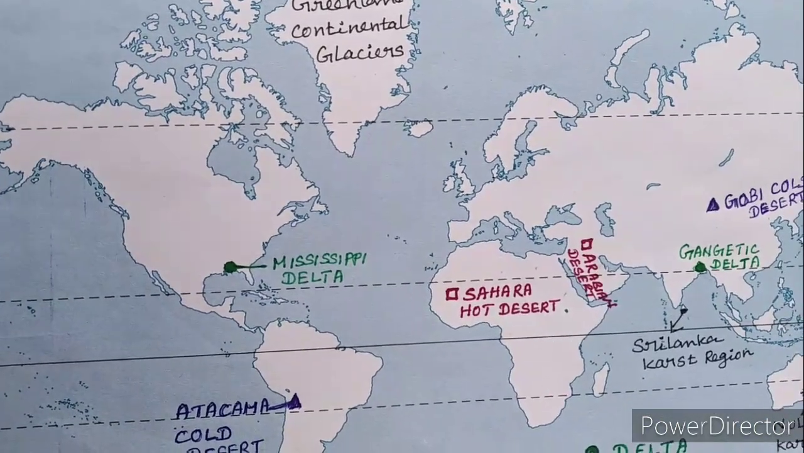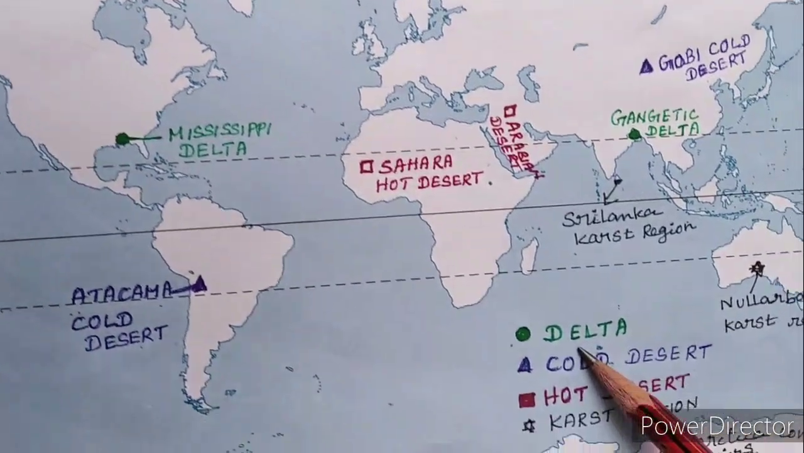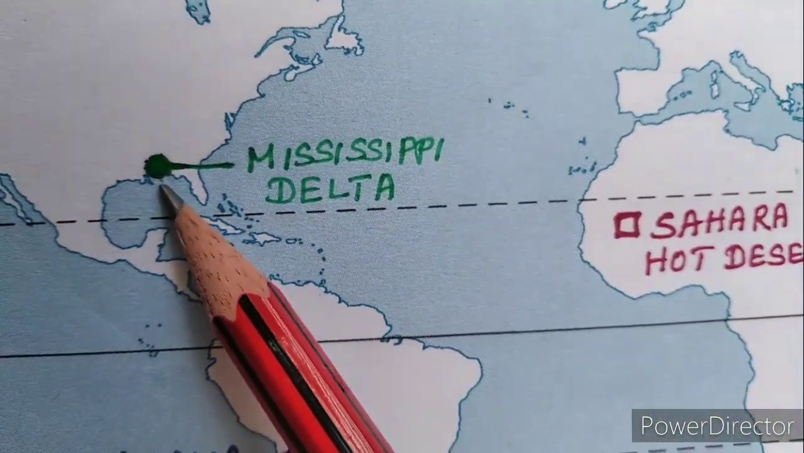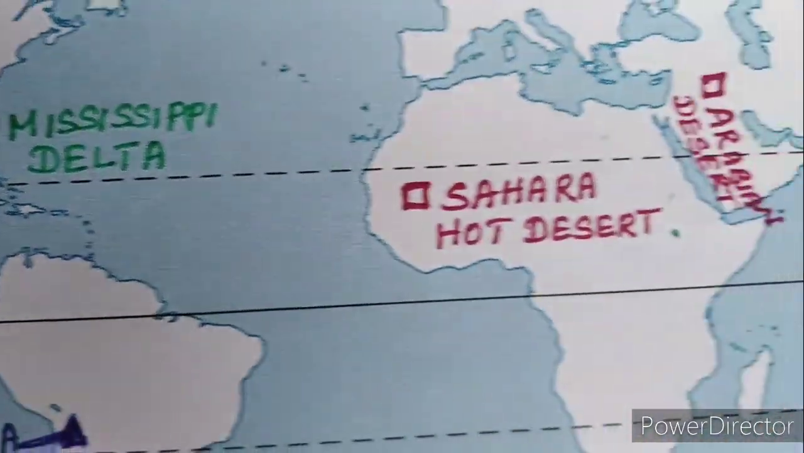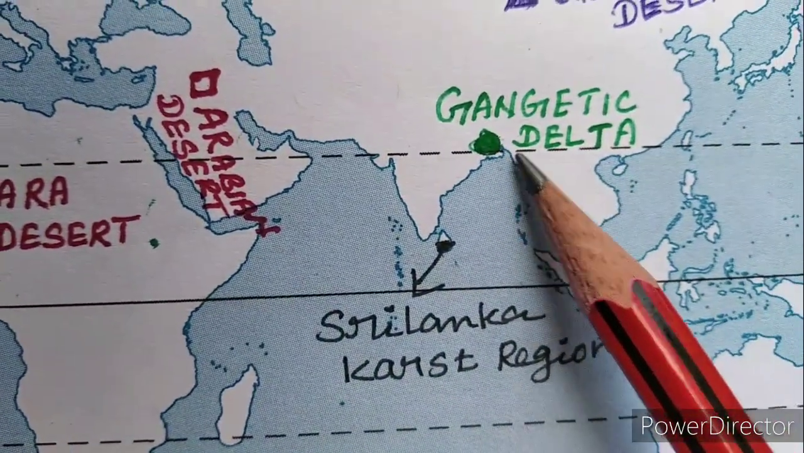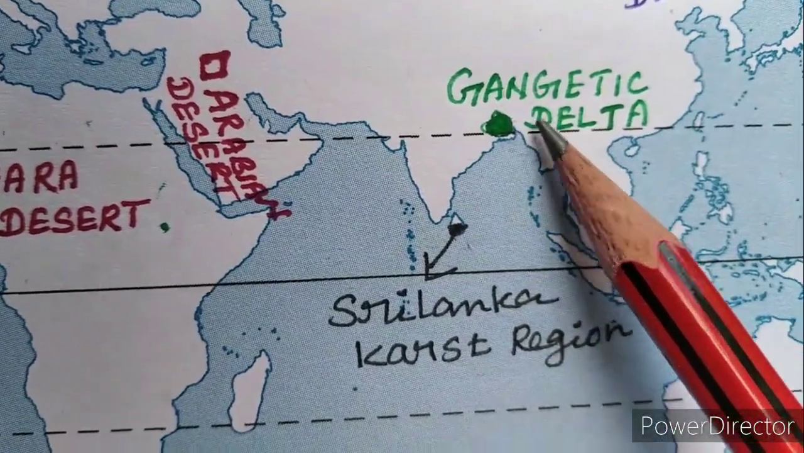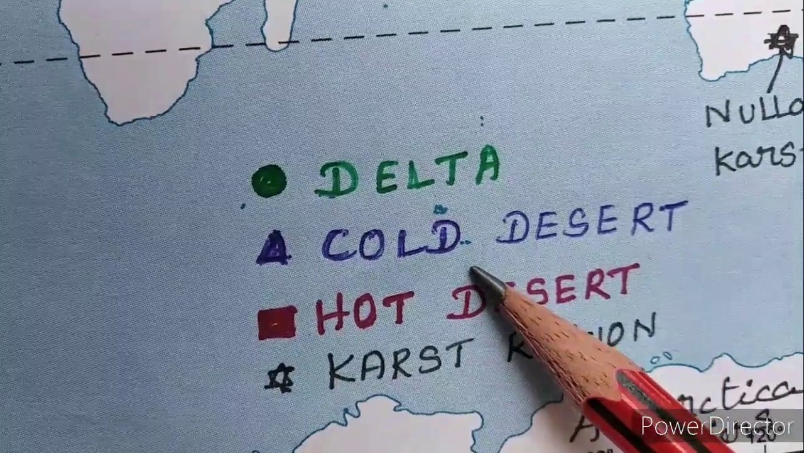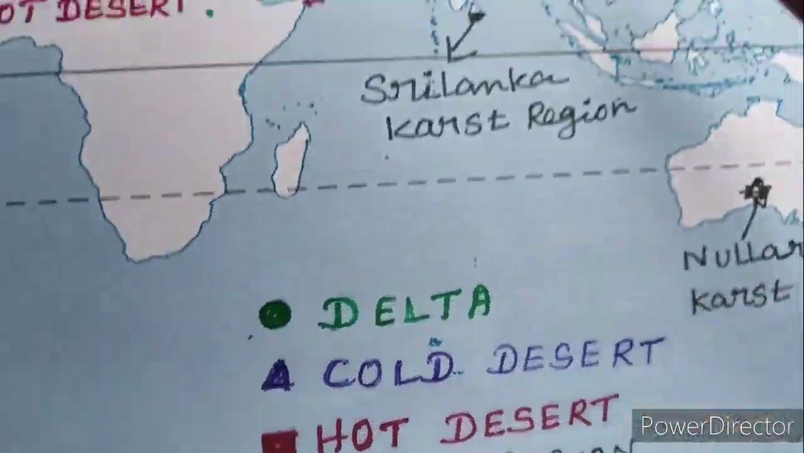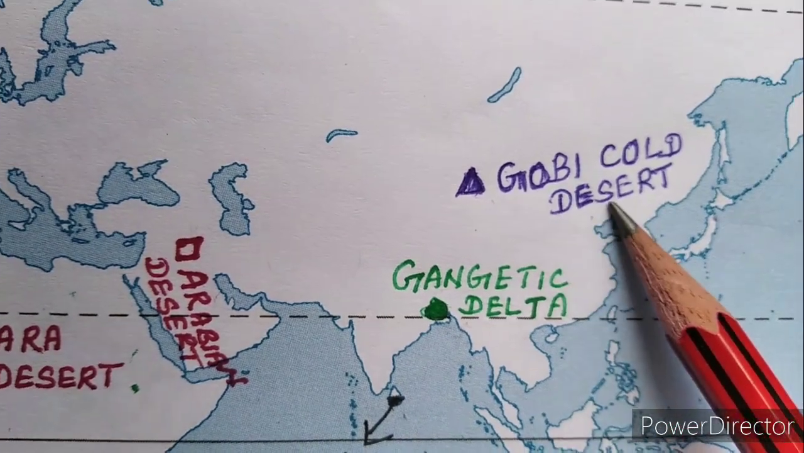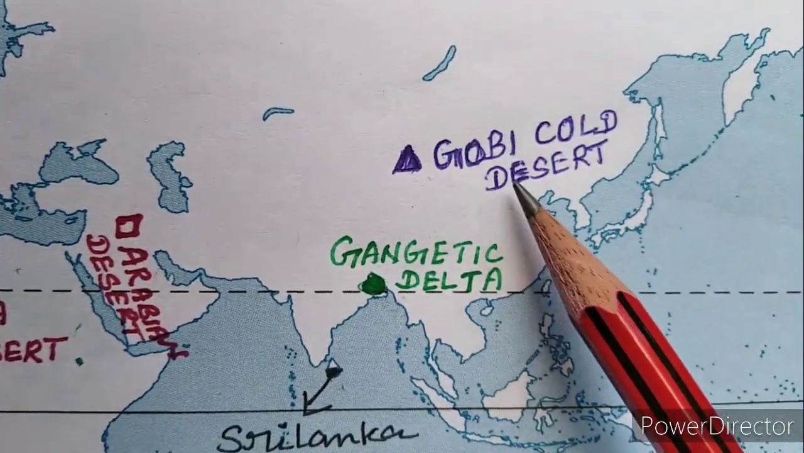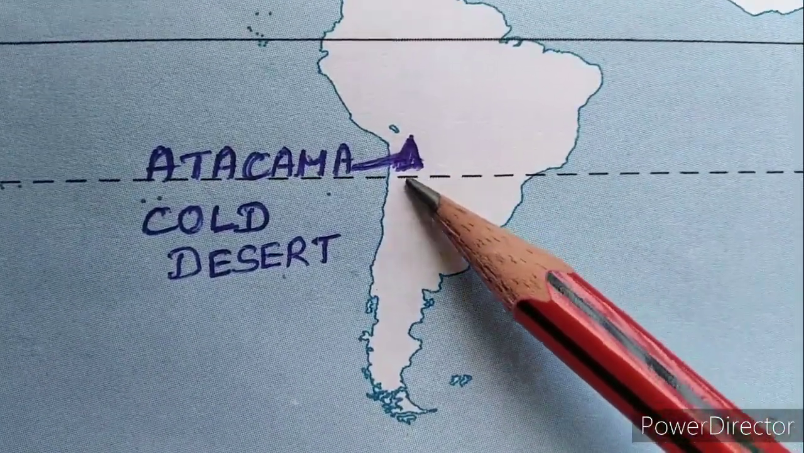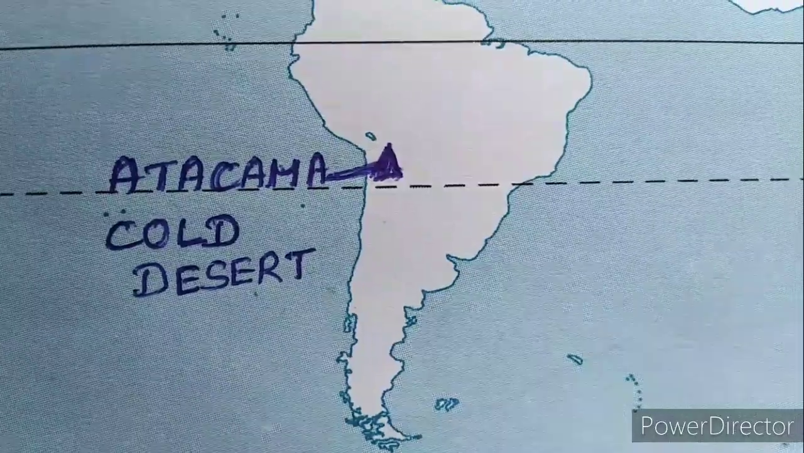Dear children, mark any two deltas. Mississippi Delta. What is that? Mississippi Delta. Here, Gangetic Delta. What is that? Gangetic Delta. Now you mark any two cold deserts. Gobi cold desert. Atacama cold desert.